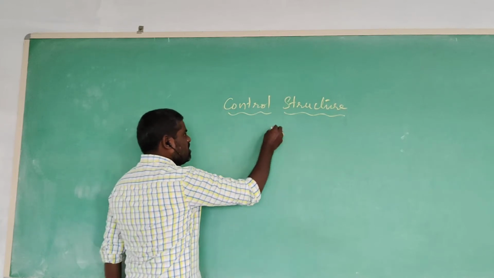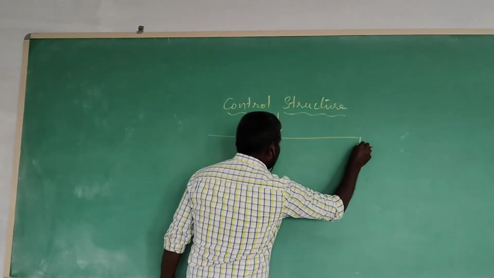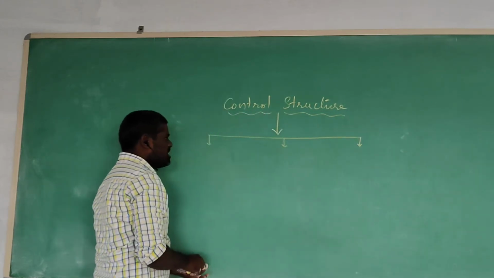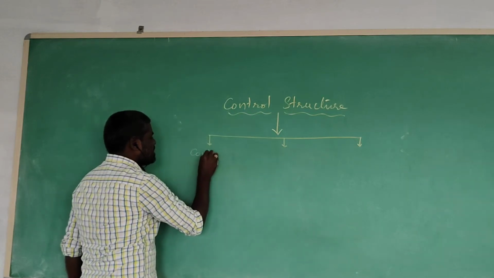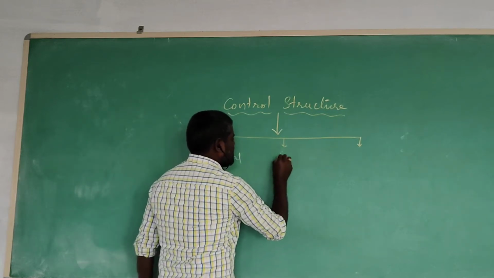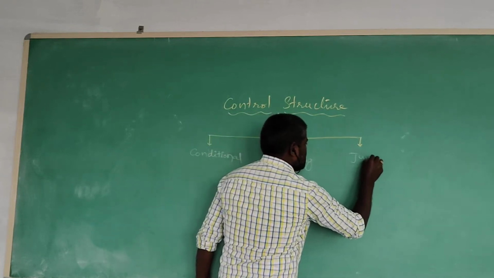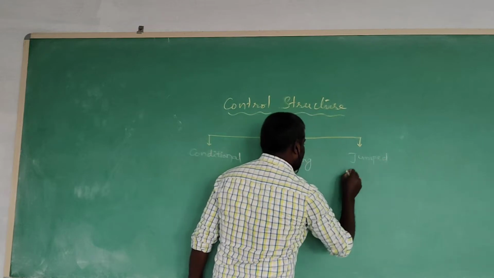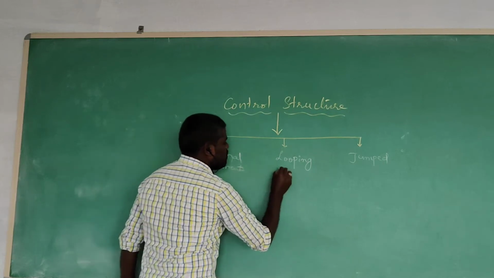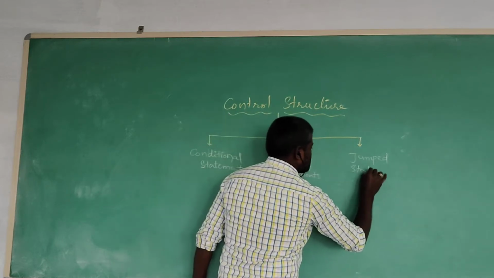Then in the control structure we are using three types of statements. First one is conditional statements, second one is looping statements, and third one is jump statements.